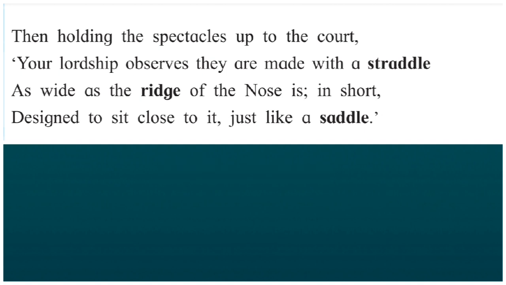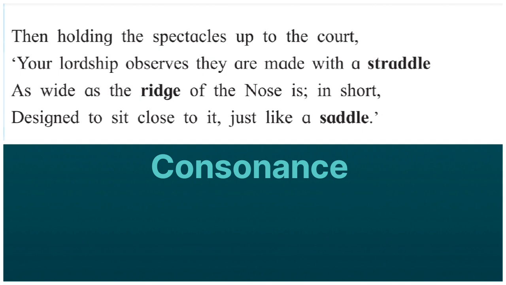One more figure of speech is found in the same line, that is consonance. Consonance is a figure of speech where the consonant sound is repeated. Here the consonant sound T has been repeated in the words "sit", "to" and "it". This is for musical effect.